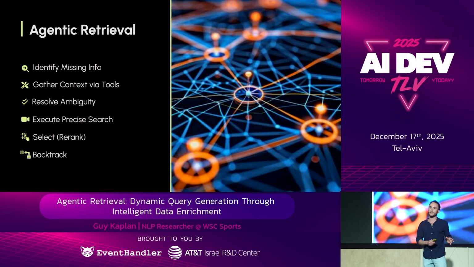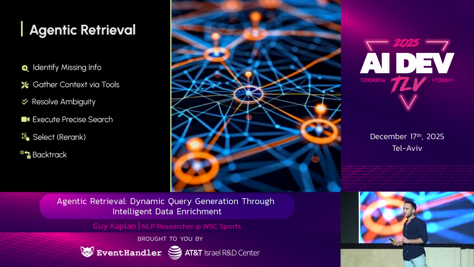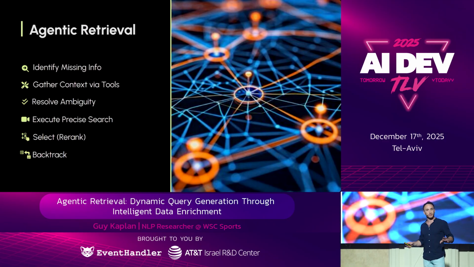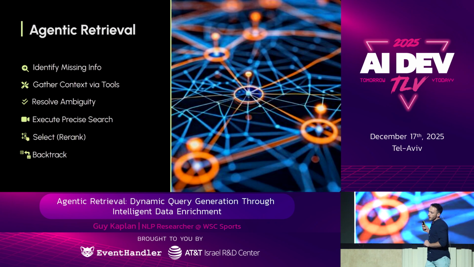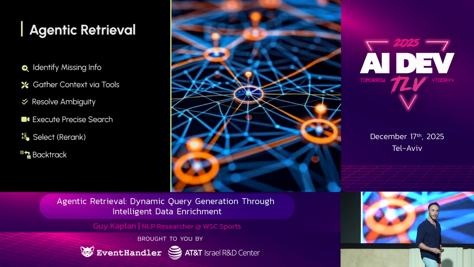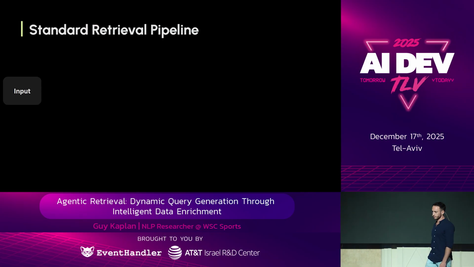We moved from blind execution to having a system that thinks before it searches. And while I work in sports, this methodology is universal. It could be about last week's medical symptoms, or financial data, maybe relevant to some new trend. This agentic framework solves the problem of retrieval with incomplete information while staying flexible.